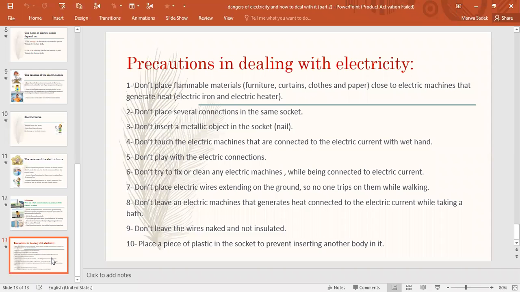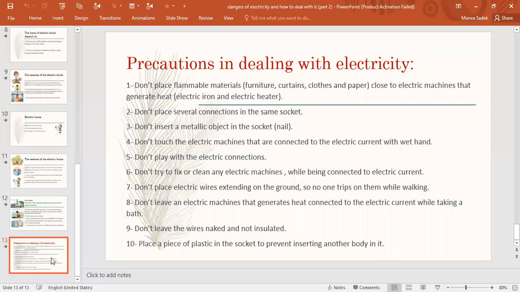Number 2, don't place several connections in the same socket. If I have one socket, don't place all the machines in the same socket. Number 3, don't insert a metallic object in the socket. Don't insert a nail in the socket, for example. Number 4, don't touch the electric machines that are connected to the electric current with wet hands.